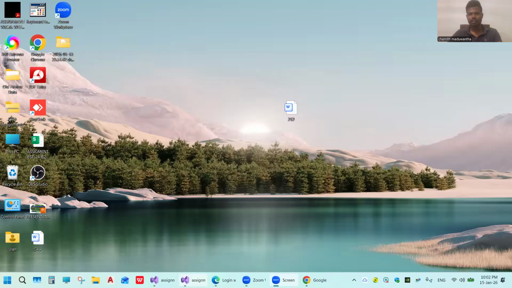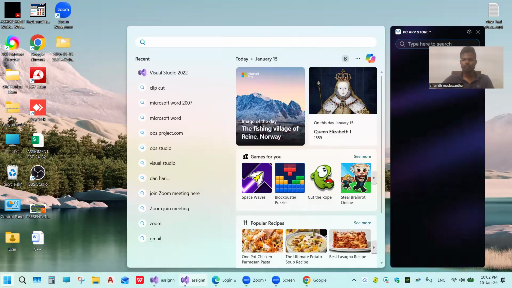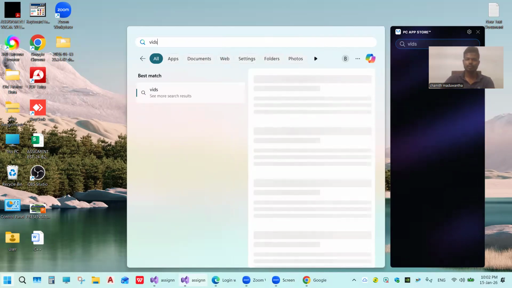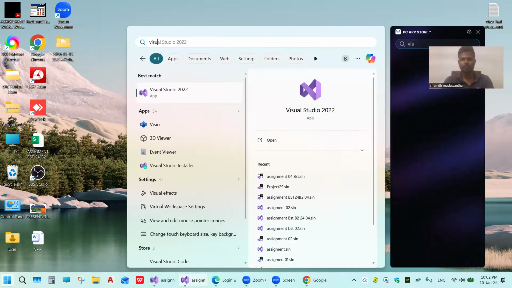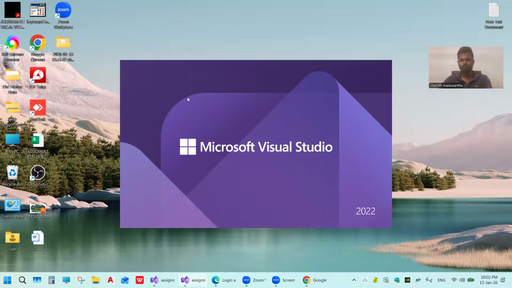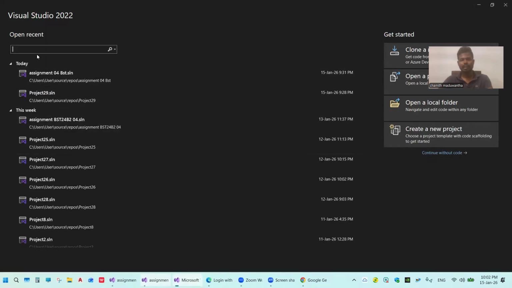This is my first time doing a Visual Studio program. First I share my screen, select the screen and share it. Then I go to Visual Studio, open Visual Studio, then create a new project.